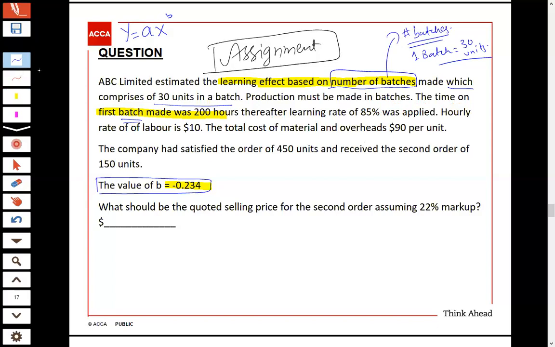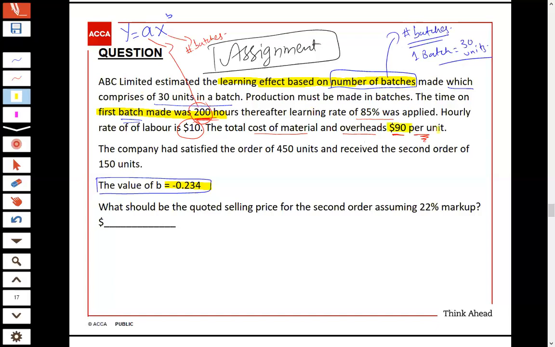Now in the formula, what was A? Time on first unit. Now it will become the time on first batch, and X will be my number of batches. The first batch was 200 hours. Thereafter, learning rate of 85% was applied. Hourly rate of labor is $10. The total cost of material and overheads is 90 per unit.